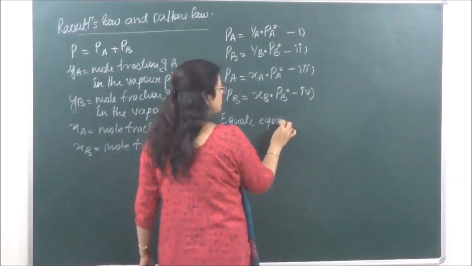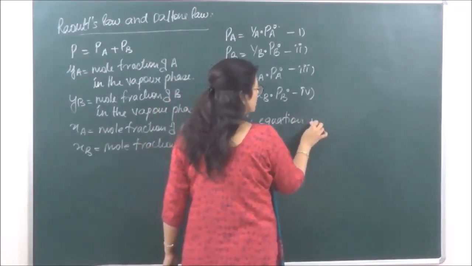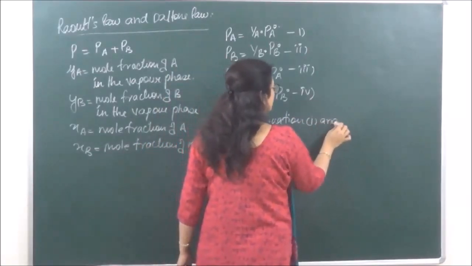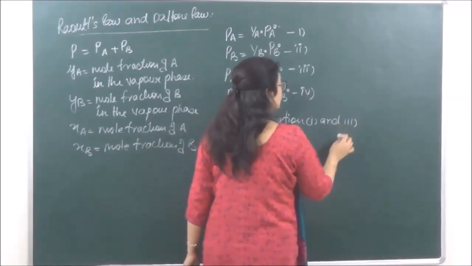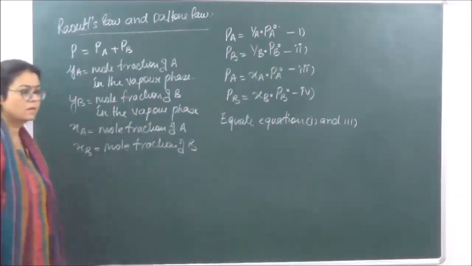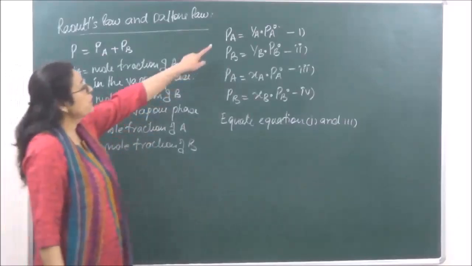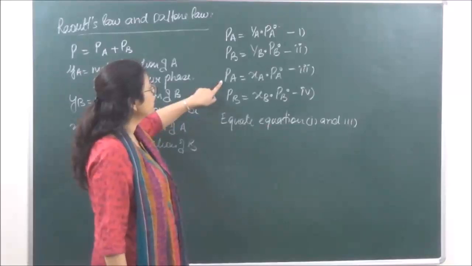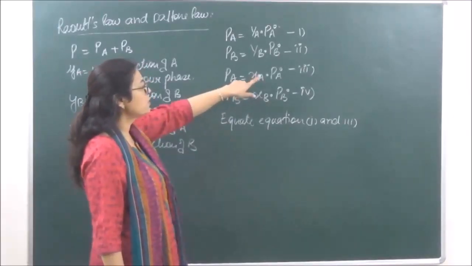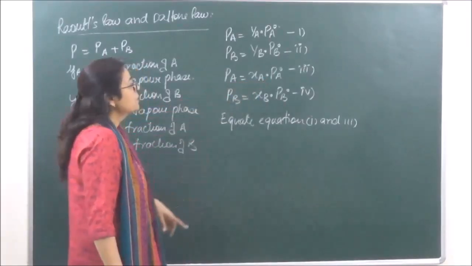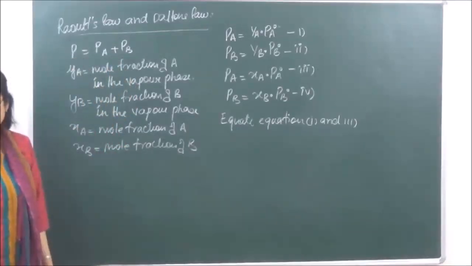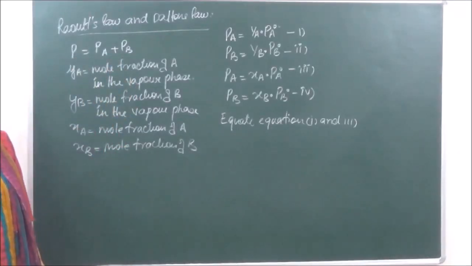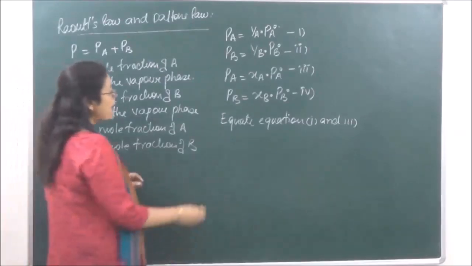Now let's equate equation 1 and 3. According to equation 1, PA is equal to YA into P, and according to equation 3, PA is equal to XA into PA naught, right? So when we are equating both these equations, what do we get?